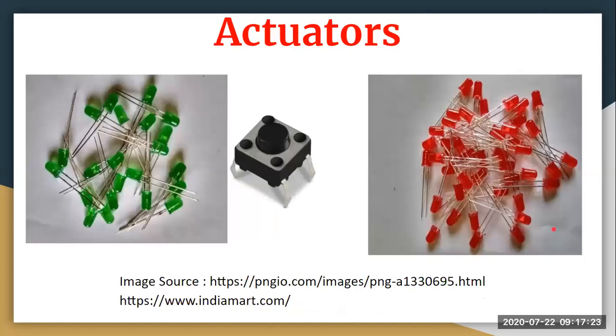Next, we have actuators. Actuators are exactly the opposite of sensors. They work in reverse. They are the outputs for the devices rather than input. A sensor is an input to a device: it senses your environment and gives you the result. If I talk about actuators, they are exactly the opposite; they give outputs from the devices.